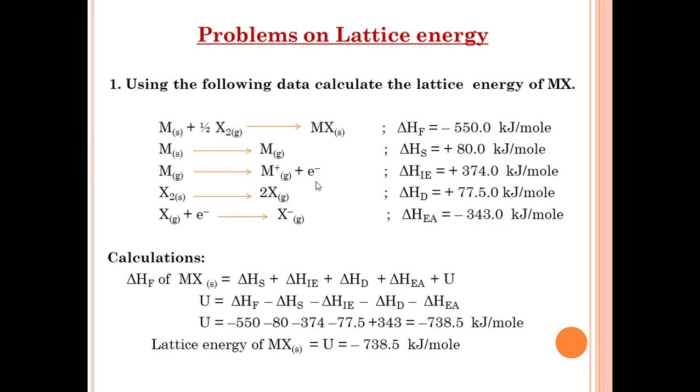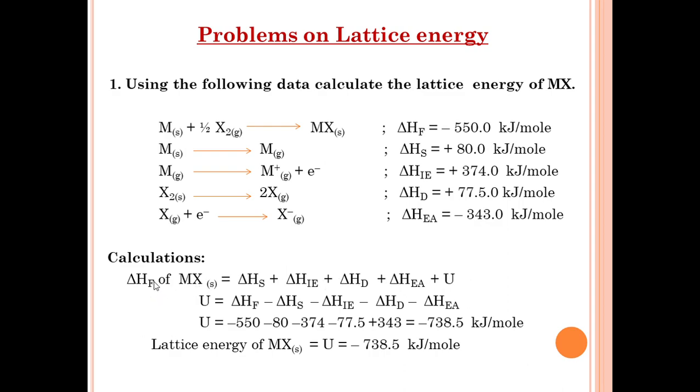This is given. By these values, we calculate the lattice energy of this ionic compound MX. So this is the formula. It is obtained by the Born-Haber cycle.